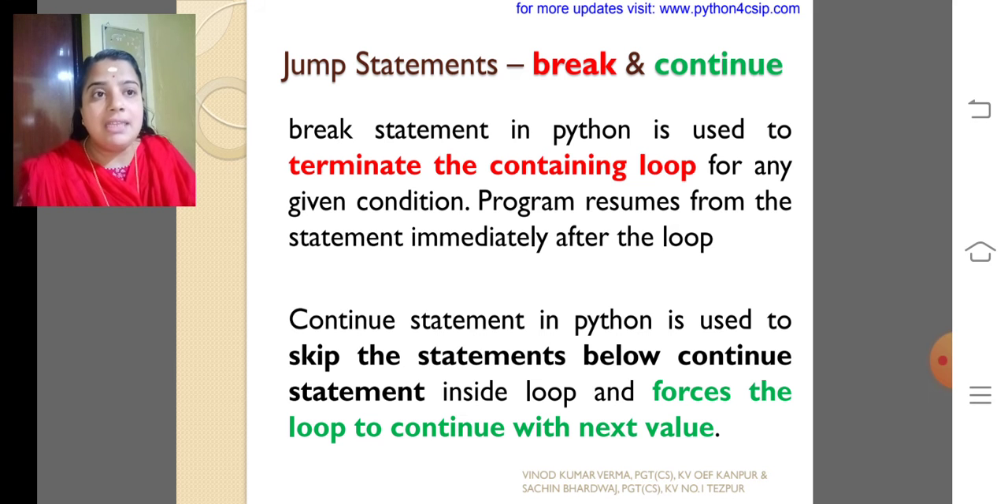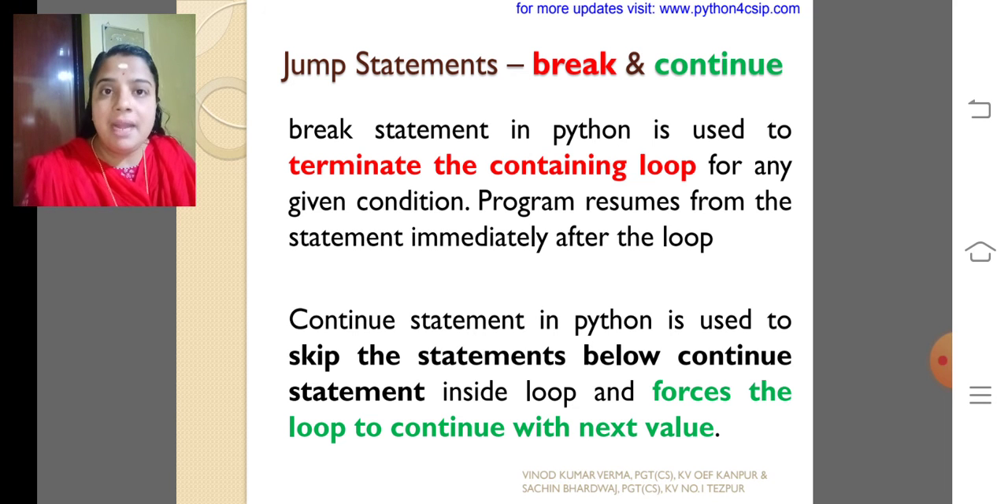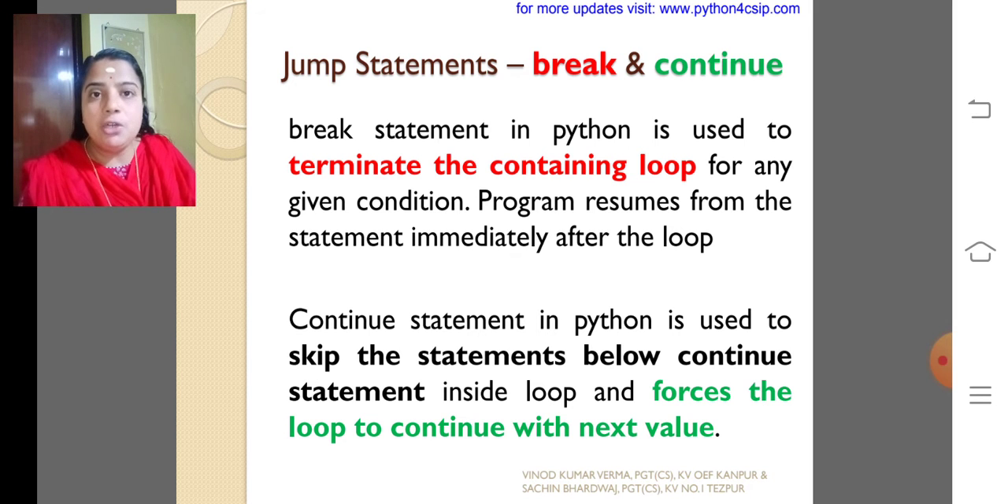The break statement in Python is used to terminate a containing loop. That is, if a loop, a while loop or a for loop, contains a break statement, then the break means that the loop should be broken and the control should go to the next sequential statement. The program resumes at the statement immediately after the loop. The continue statement is used to skip the statements below it inside the loop and forces the loop to continue with the next value.